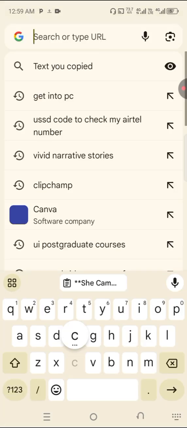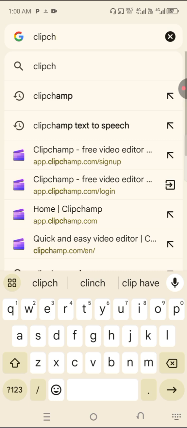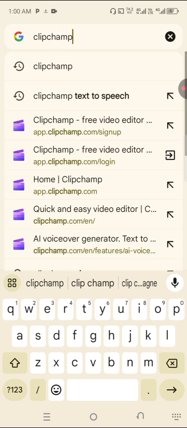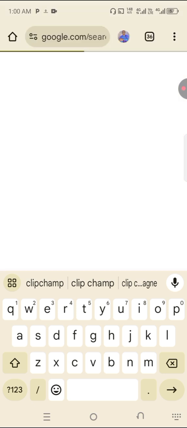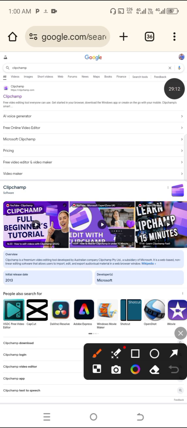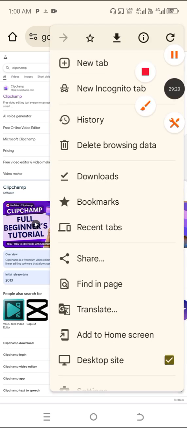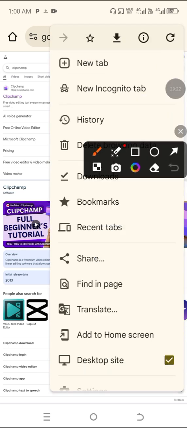We can use different tools. Number one, we can use Clipchamp, or you can use 11 Labs. But let's first use Clipchamp. Make sure you are on desktop site. I've shown you how to convert your browser to desktop site: click on the three dots here and make sure desktop site is selected.